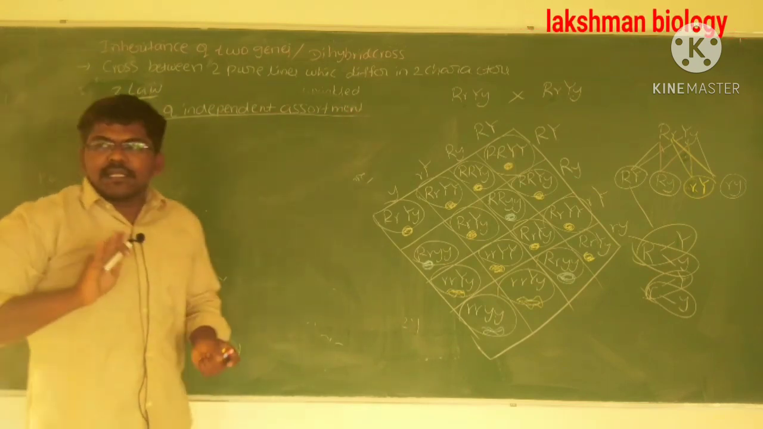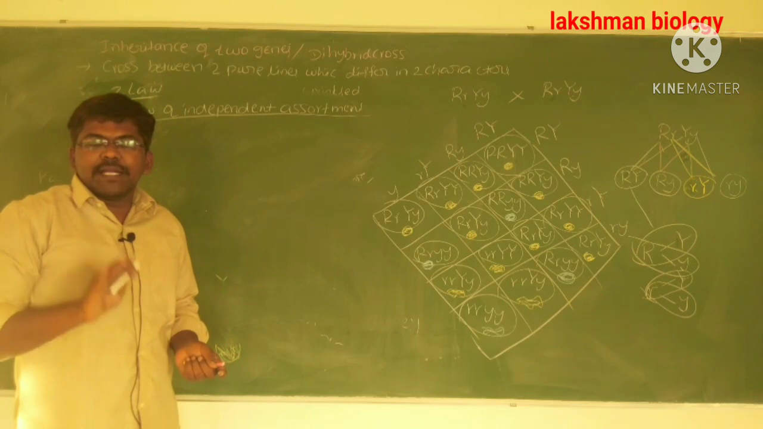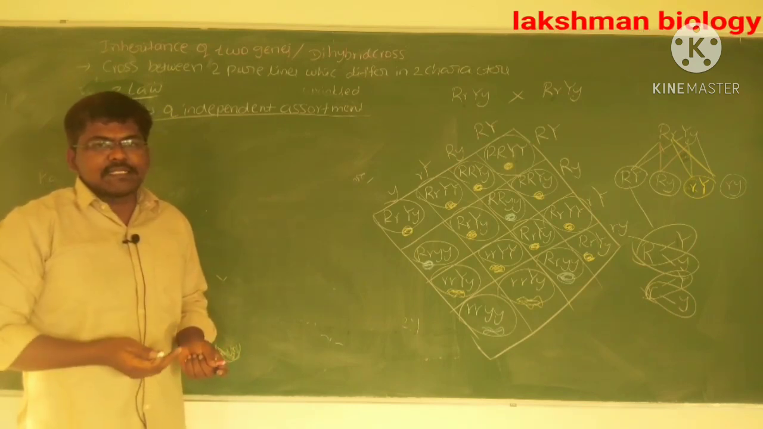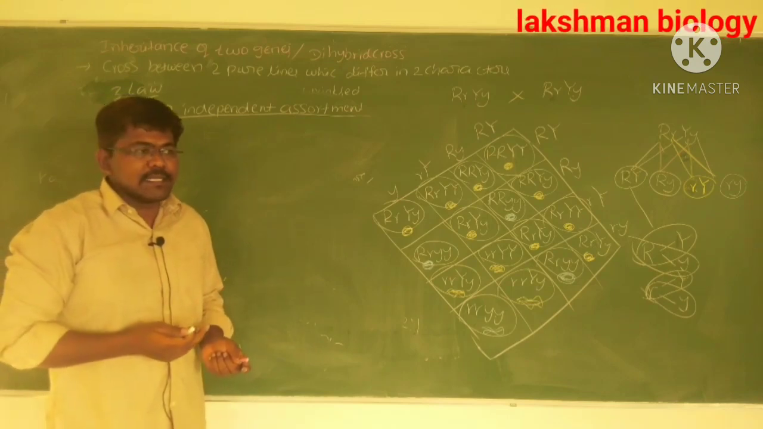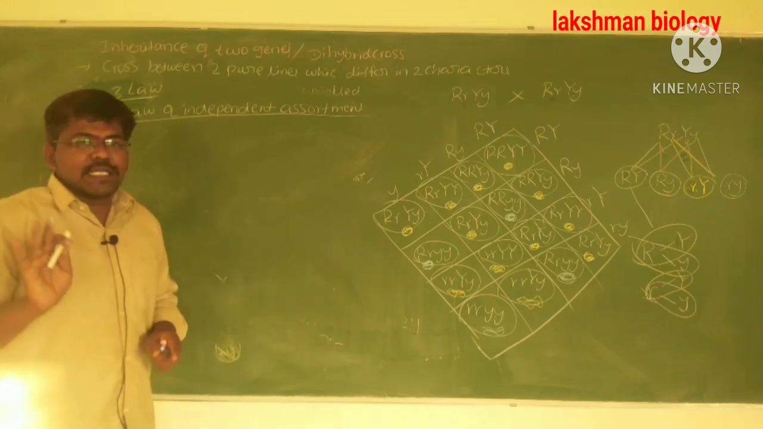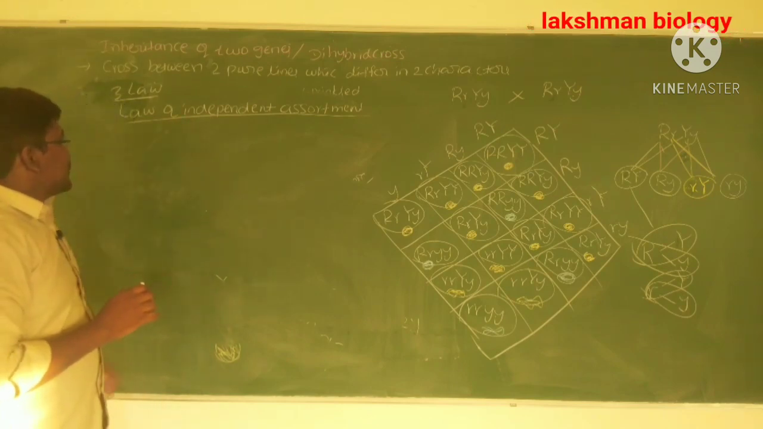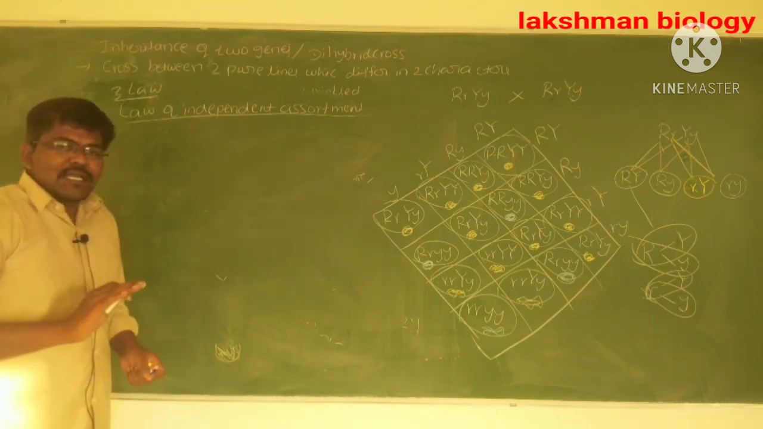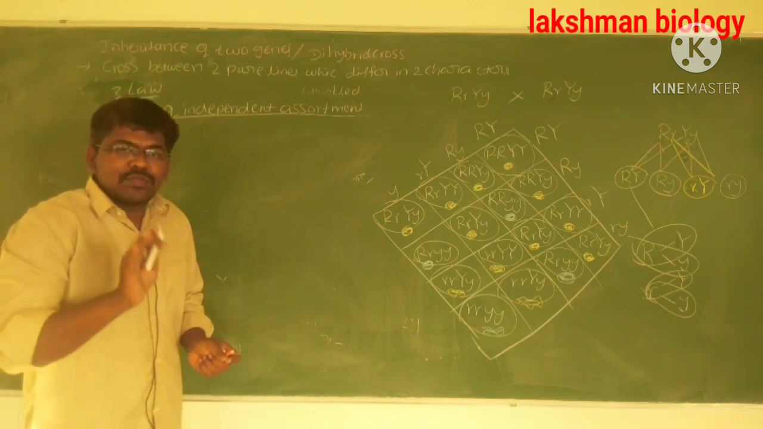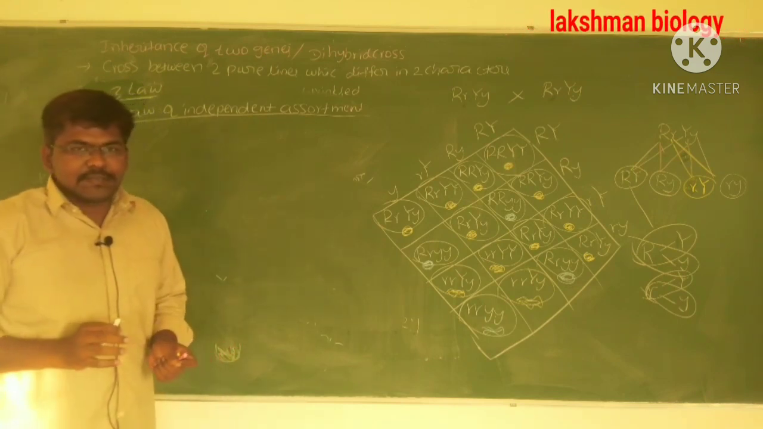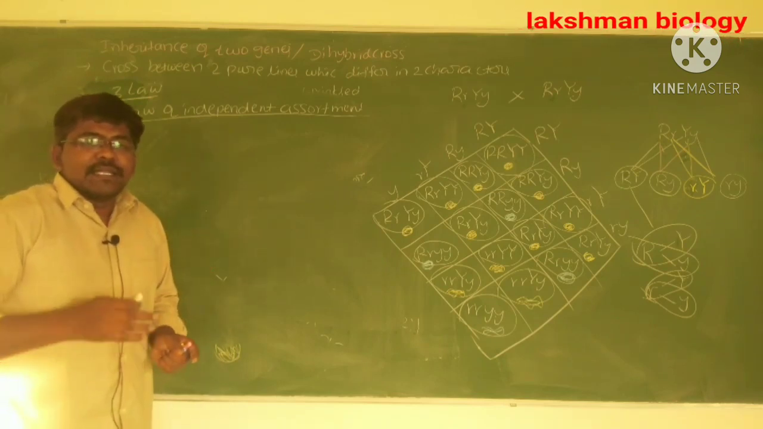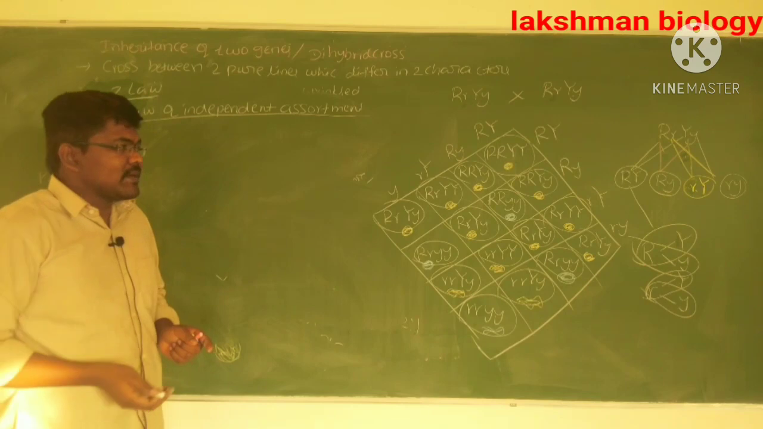Okay, there are 3 laws for Mendel. Mendel proposed the 3 laws to explain how characters are transferred from one generation to another generation. The first law is the law of dominance, the second law is the law of segregation, and the third one is the law of independent assortment. The first law, the law of dominance, and the second law, the law of segregation, are both explained by the monohybrid cross. The third law, the law of independent assortment, is explained by the dihybrid cross.